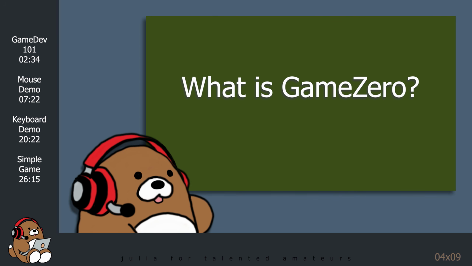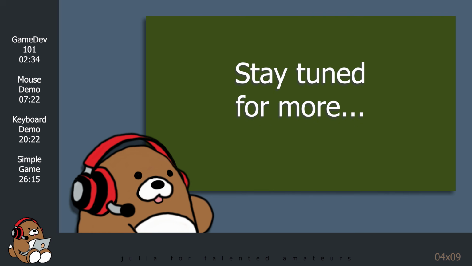At the moment, Game Zero is like an easier to use version of SDL, with some tools to make it easier to create games. Since it's basically an interactive multimedia sandbox, Game Zero has the potential to be used for so much more than just making video games. So if that type of raw, experimental lab environment appeals to you, then you should definitely check out Game Zero. Personally, I like it, and there's still a lot of material to cover. I'll be making another Game Zero tutorial for next week, so stay tuned for that.